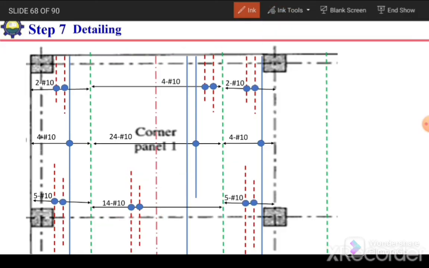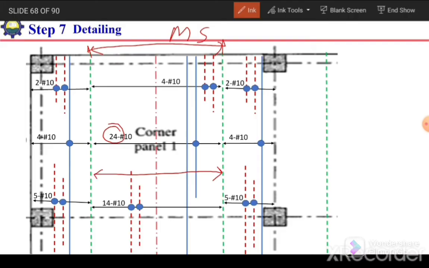I have combined this portion and taken it as cumulative. So from here up to here it is total middle strip, and the total number of bars will become 24. So 24 bars of 10 millimeter dia will be positive reinforcement, and we need to provide for this width of middle strip.